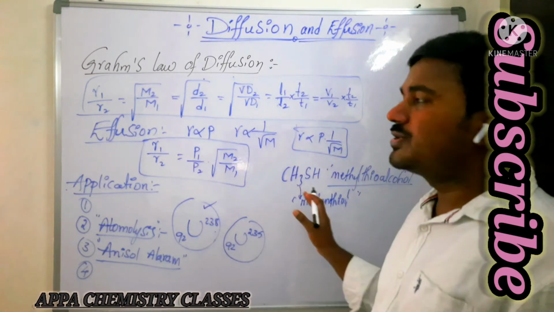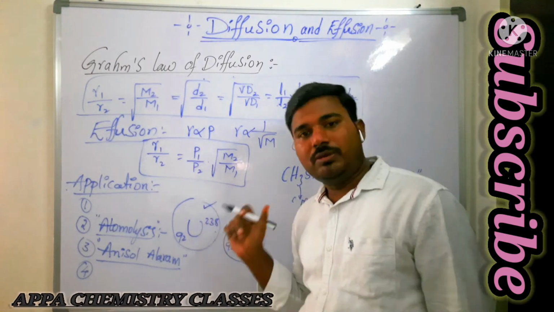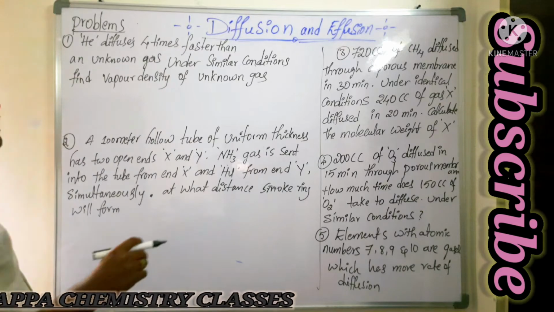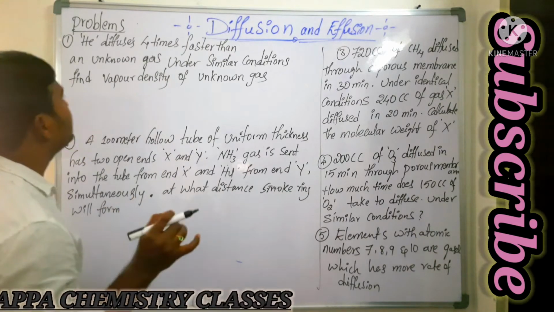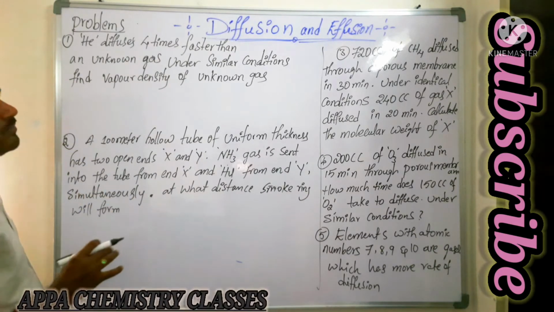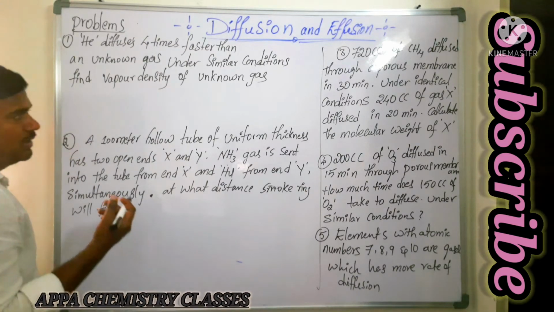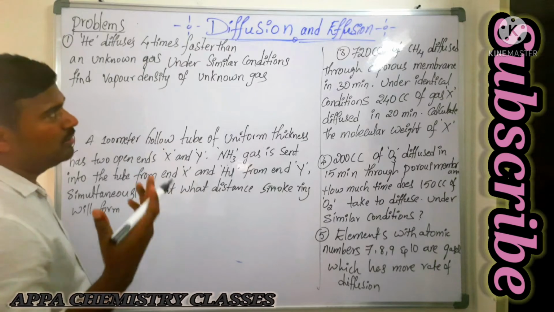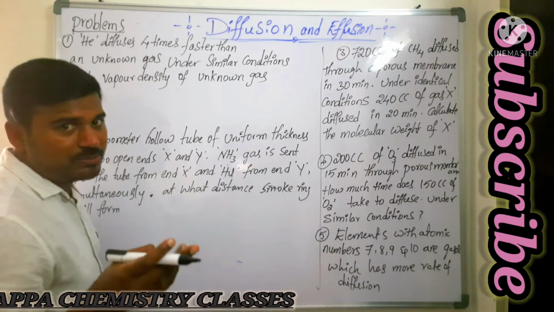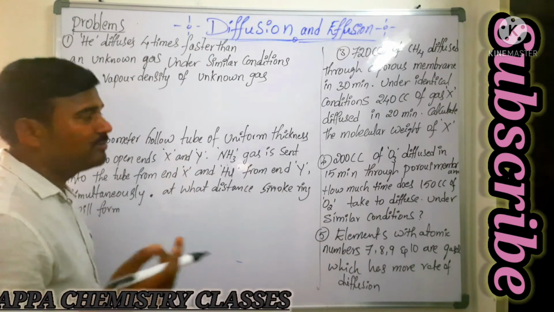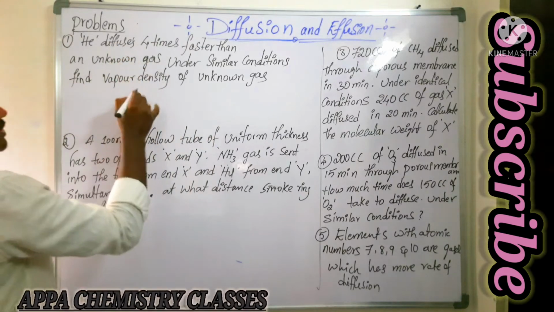Is that clear? Applications. Next, we are going to see the problems. First problem: helium diffuses 4 times faster than an unknown gas under similar conditions. Find the vapor density of the unknown gas, they are saying. By using Graham's law of diffusion, we can calculate the molecular weight of unknown gases, vapor density, all of those.